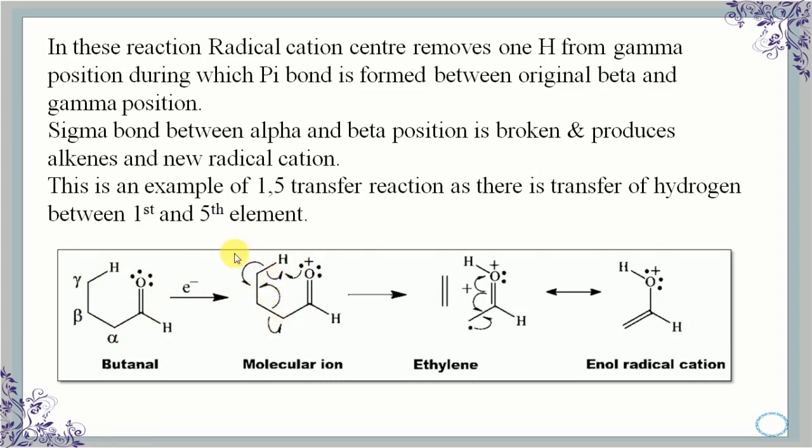So here 3 points are most important. The hydrogen from the gamma position moves, during which a pi bond is formed between the beta and gamma positions, and the sigma bond between the alpha and beta positions is broken, producing an alkene. This is ethylene, and a new enol radical cation.